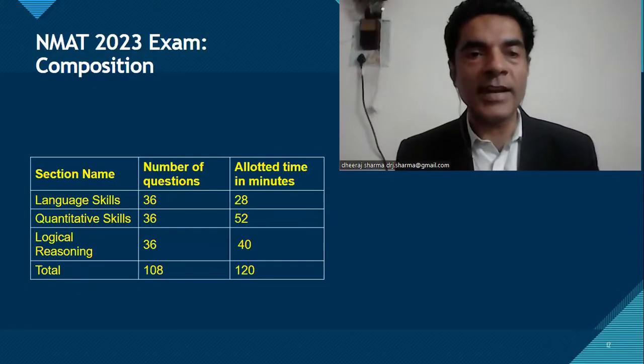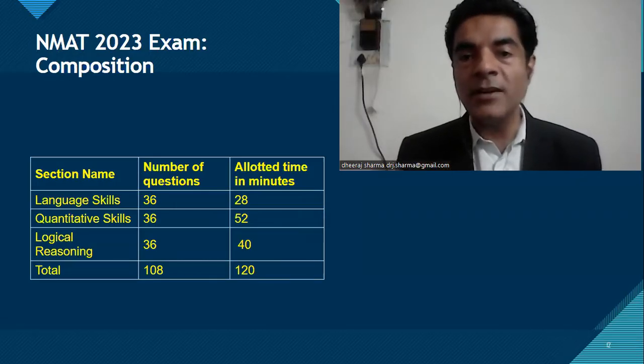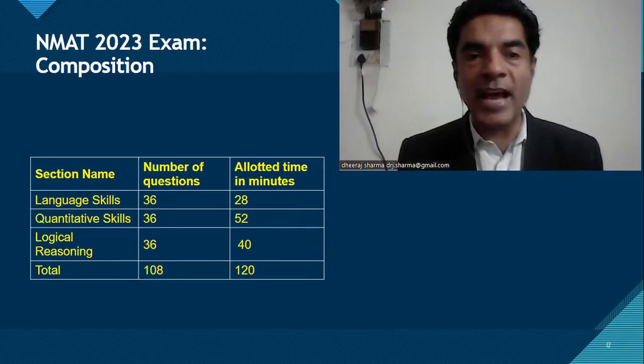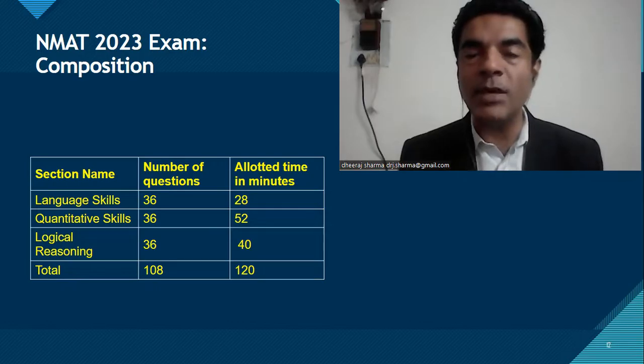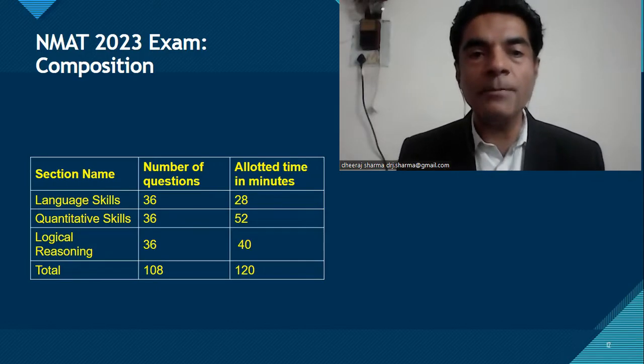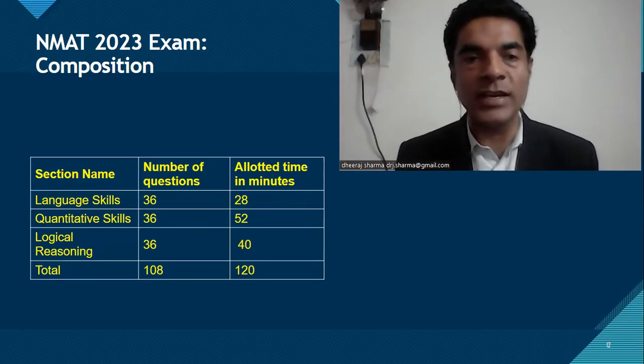Now, this is important again. This slide talks about the number of questions from all the three sections and the time which has been given for these sections individually. So the section number 1 is language test, which is nothing but English. Number of questions are 36 and the time given is only 28 minutes. So that means सबसे कम time in language test, that means English sections को दिया गया है.